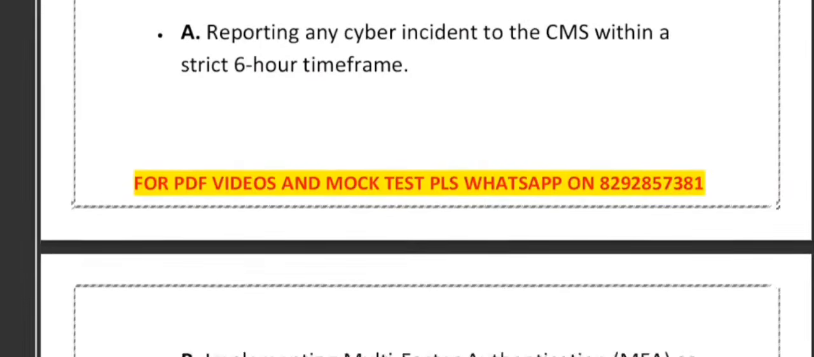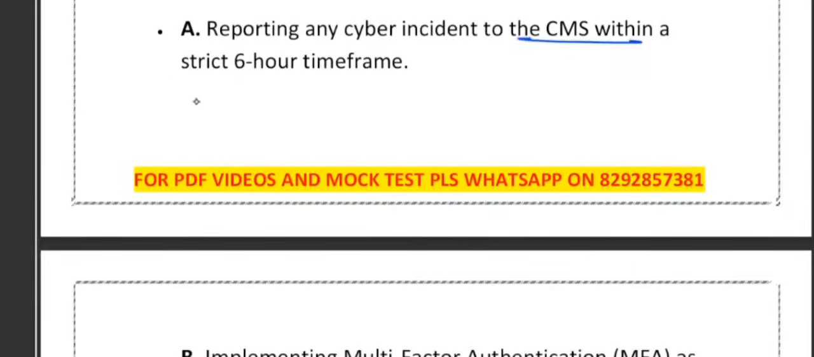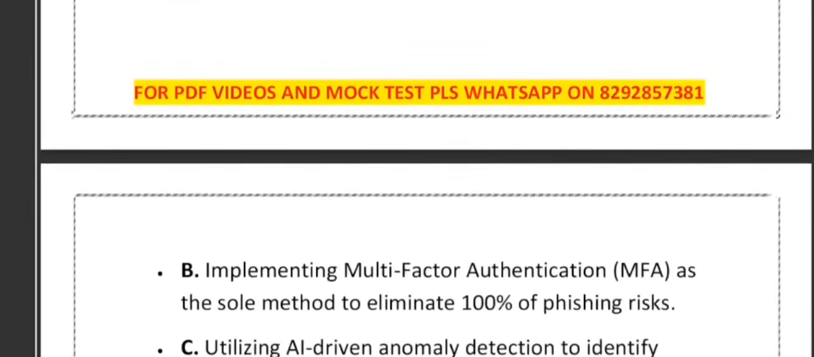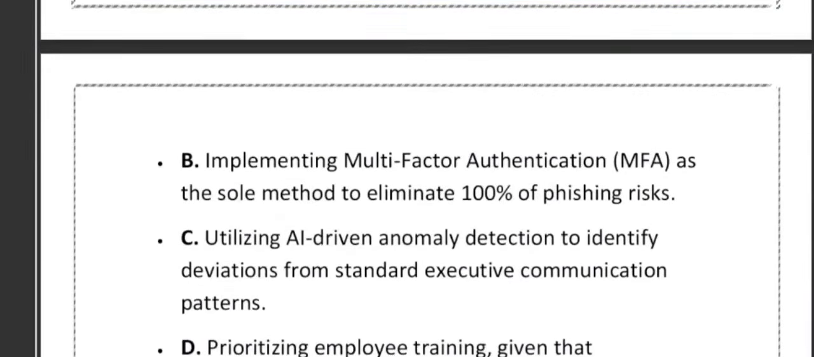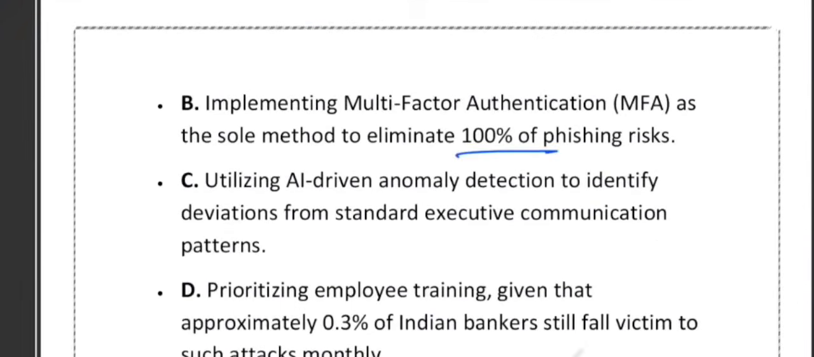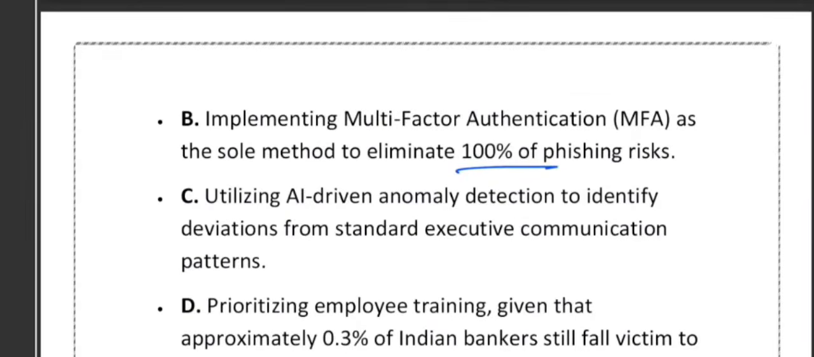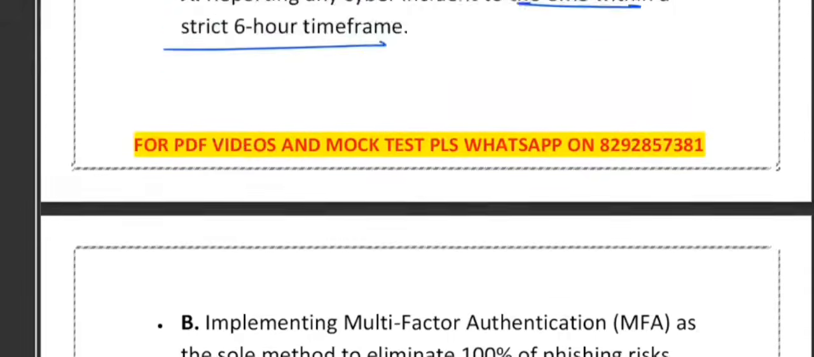Option A says reporting any cyber incident to CMS within a strict 6-hour time frame. Option B says implementing multi-factor authentication as a sole method to eliminate 100% of the phishing risk. Option C, utilizing AI-driven anomaly detection to identify deviation from a standard executive communication pattern. Option D, prioritizing employee training, given that approximately 0.3% of Indian bankers still fall victim to such attacks monthly. Very good question it is, right?